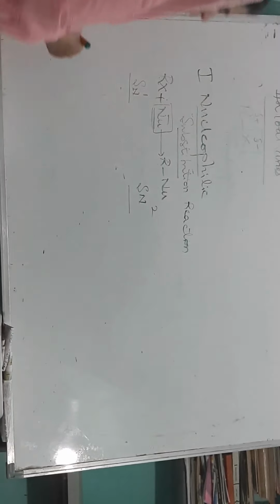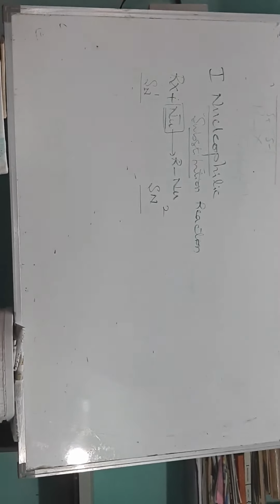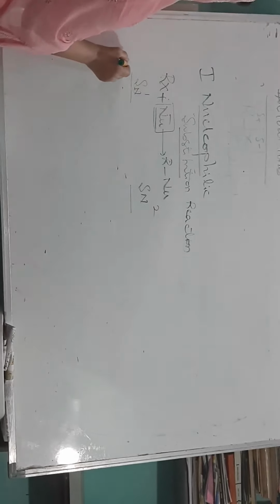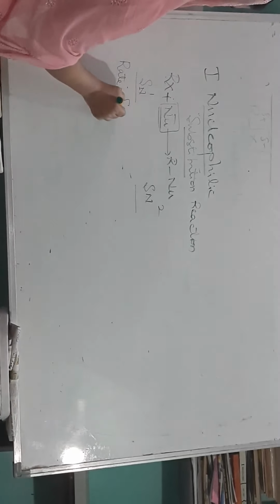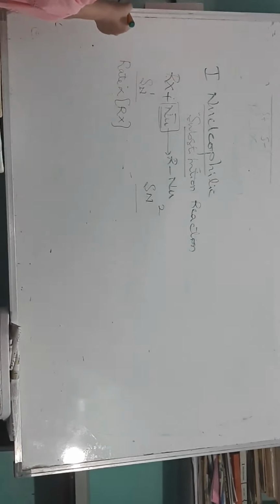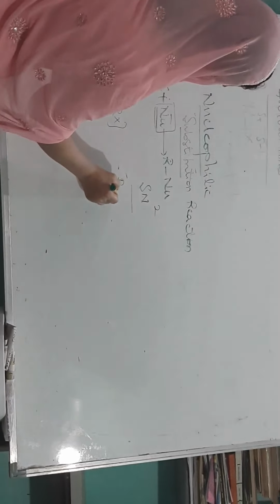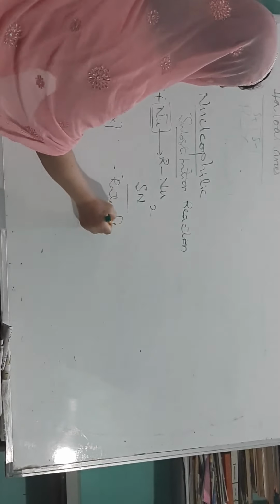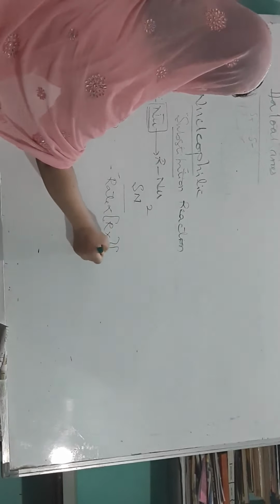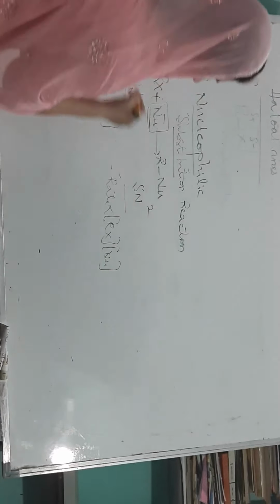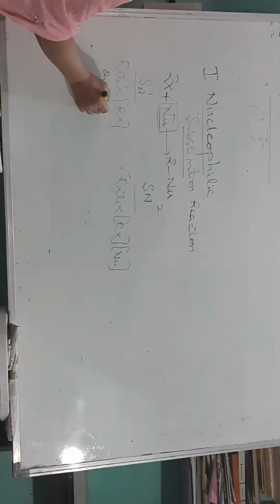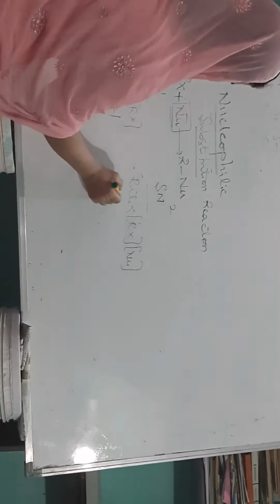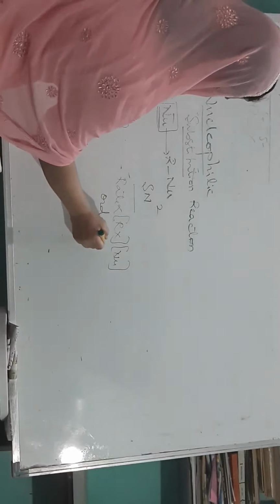SN2 is bimolecular nucleophilic substitution reaction. In SN1, the rate of reaction depends only on RX, whereas in SN2 the rate depends on the concentration of alkyl halide as well as nucleophile. For SN1 the order is 1, for SN2 the order is 2.